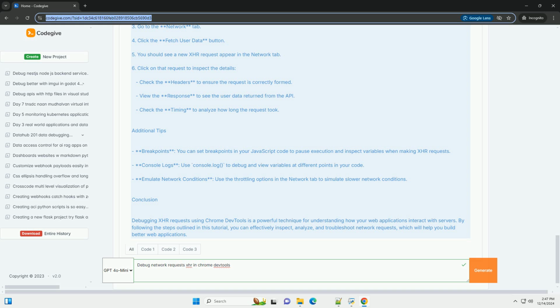Check the headers to ensure the request is correctly formed. View the response to see the user data returned from the API. Check the timing to analyze how long the request took.